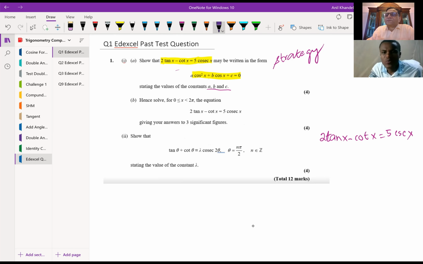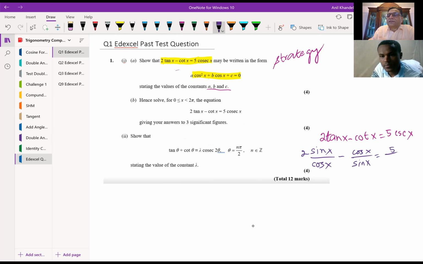I think we have to change tan and cot into both sine and cos. Better to write sine x and cos x. Because finally we want in terms of cos x, so do not go into cotangent, right? So write everything in terms of sine and cos. Is that clear to you?